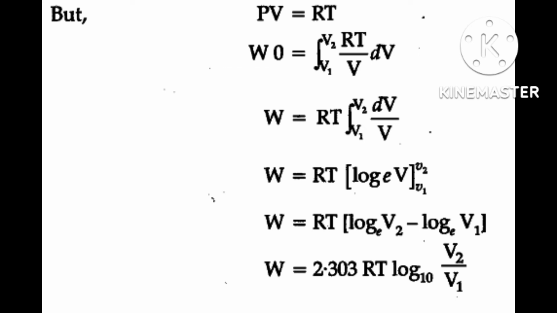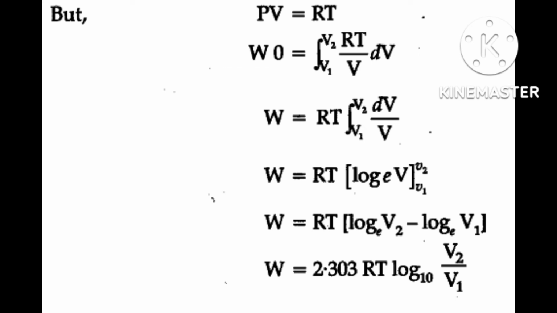When P external may be P plus minus dP, both are possible, so plus minus together you can write. Such a process is called a reversible process.